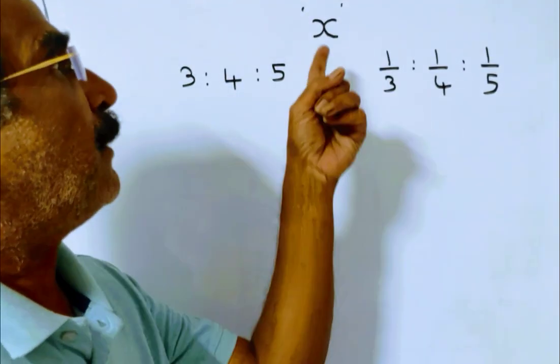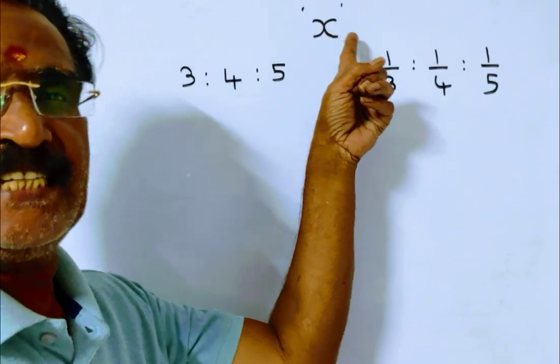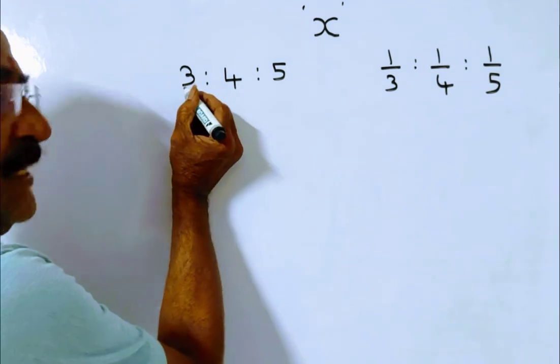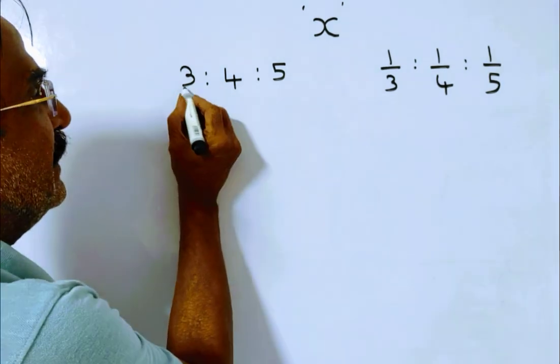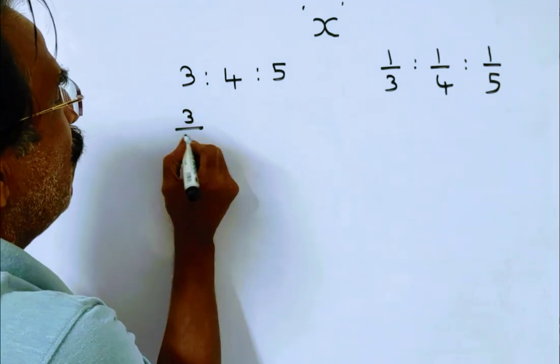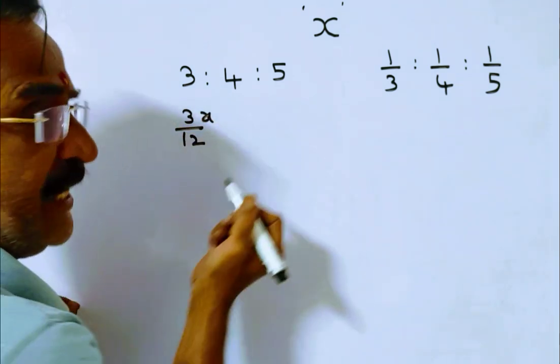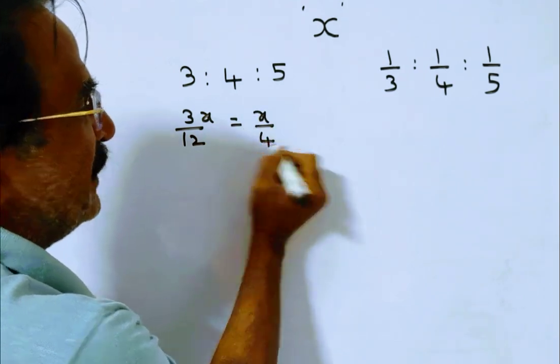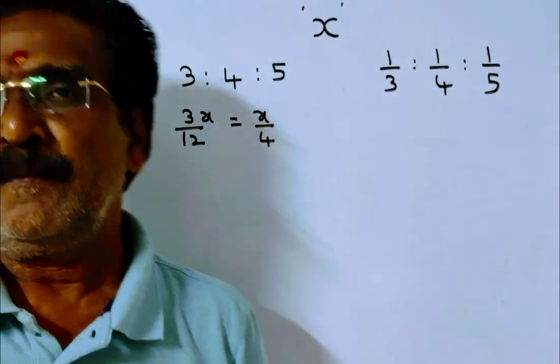Friends, say the total property is x. If this x is divided in the ratio 3 is to 4 is to 5, the lowest person gets 3 by 12, that is 3 plus 4 plus 5, 3 by 12 of x. So 3x by 12 is equal to x by 4. So the lowest person gets x by 4.